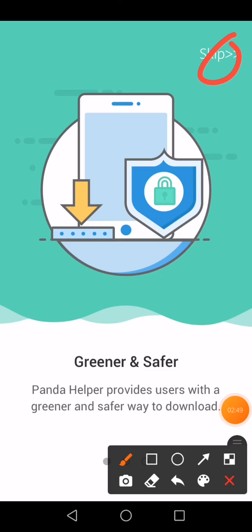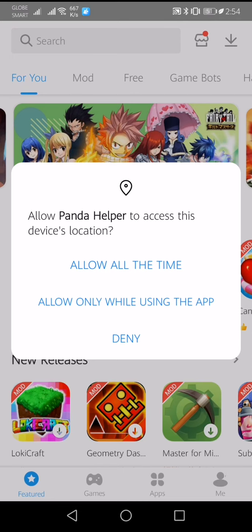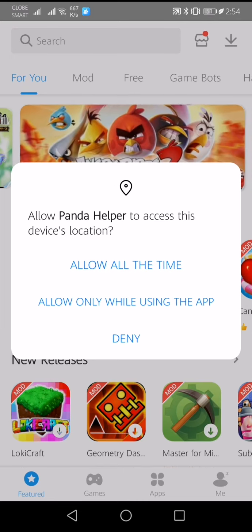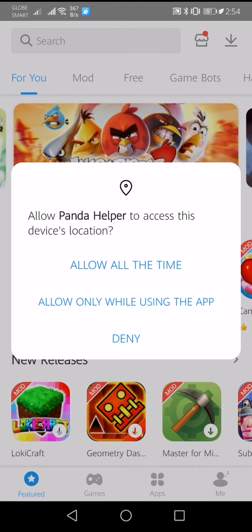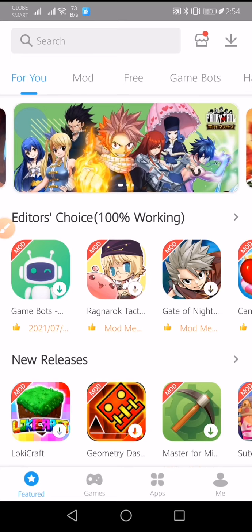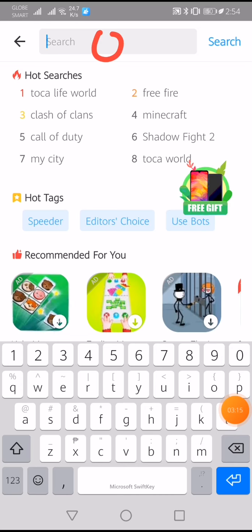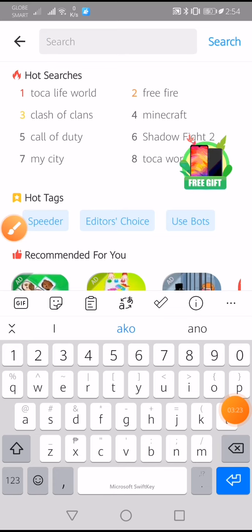Okay, skip it, then Panda Helper asks to allow access to this device's location, allow all the time. Okay, just click this one guys, allow all the time, tap that one. Then on the search tab up, we are going to type Kinemaster.